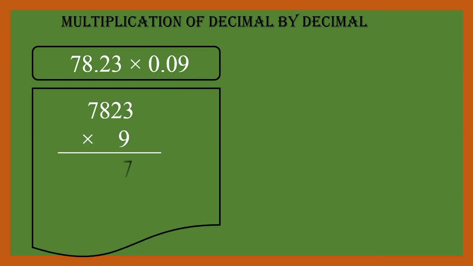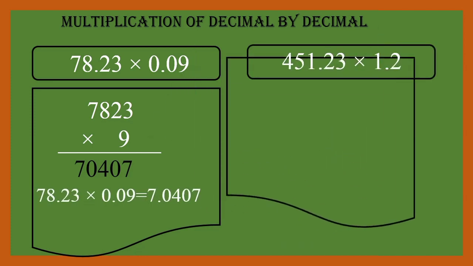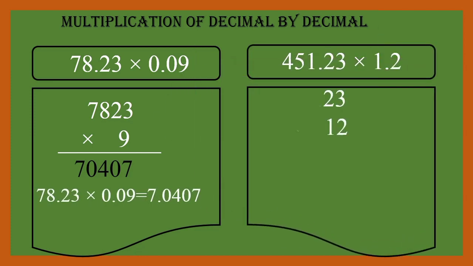Now let us see the multiplication of decimal by decimal. So here we have the example 78.23 multiplied by 0.09. The question has 4 decimal places, so the answer also has 4 decimal places.